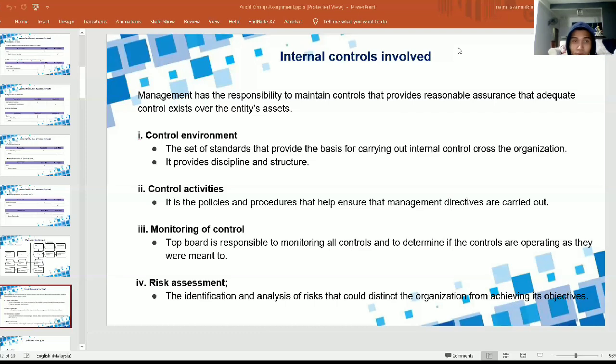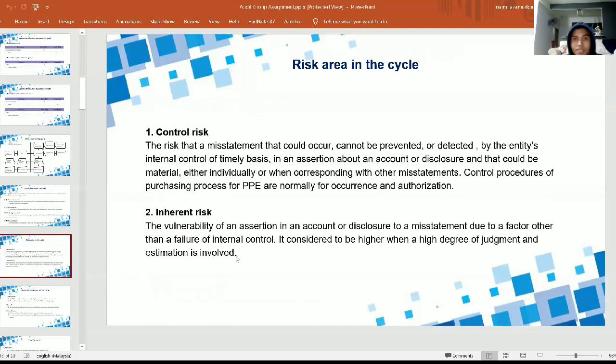So next we will move to the next slide, which is the risk area in the circle. So as we know, there are two risk areas in the PPE circle. One is control risk, and the second one is inherent risk. So control risk, this risk is the risk that a misstatement that could occur cannot be prevented or detected by the entity's internal control on a timely basis. That's the meaning of control risk.